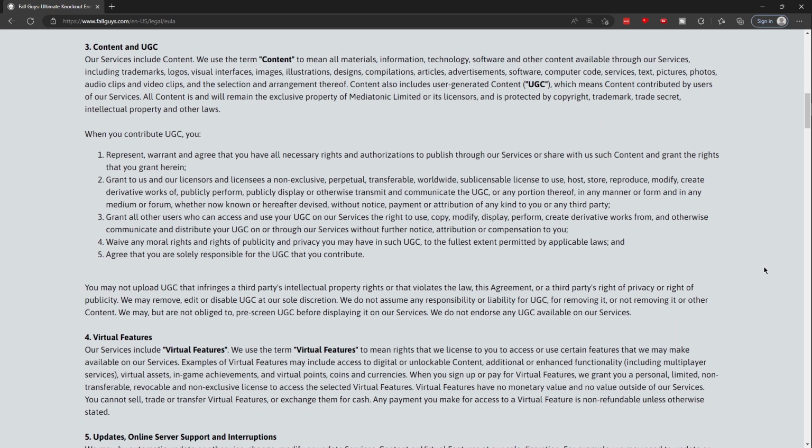3. Content and UGC. Our services include content. We use the term content to mean all materials, information, technology, software, and other content available through our services, including trademarks, logos, visual interfaces, images, illustrations, designs, compilations, articles, and advertisements, software, computer code, services, text, pictures, photos, audio clips, and video clips, and the selection and arrangement thereof. Content also includes user-generated content, UGC, which means content contributed by users of our services. All content is and will remain the exclusive property of Mediatonic Limited or its licensors, and is protected by copyright, trademark, trade secret, intellectual property, and other laws.